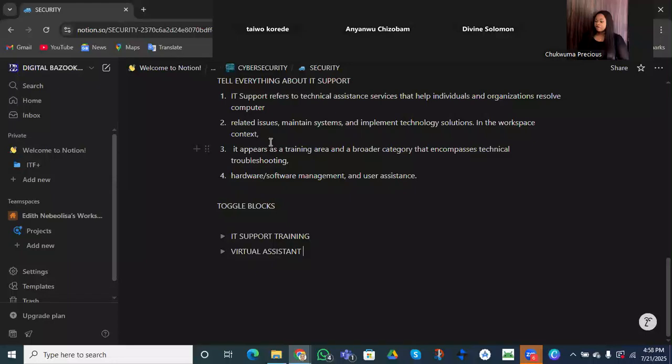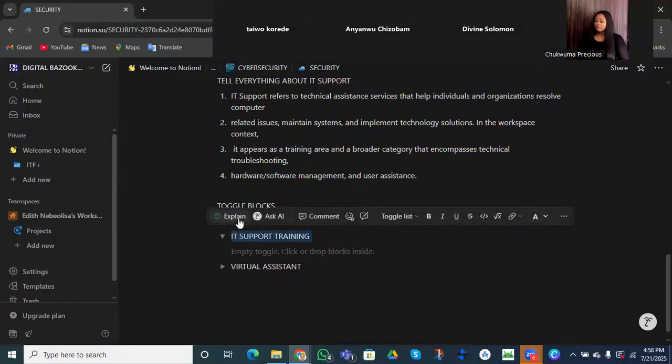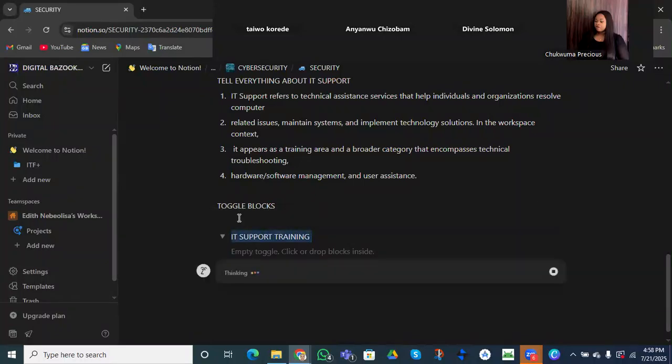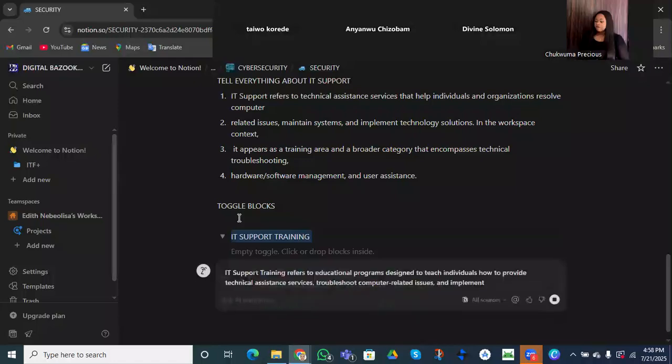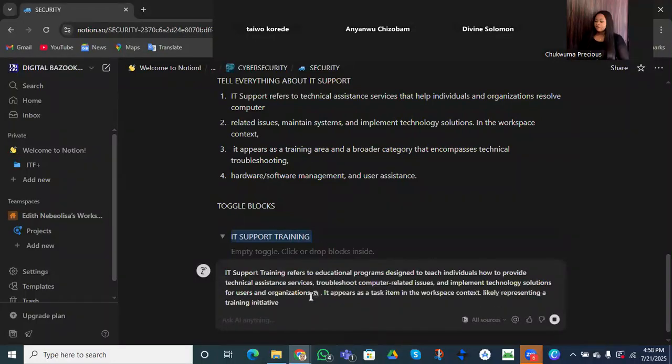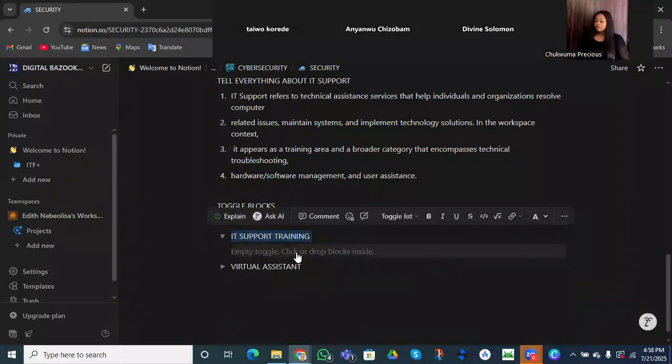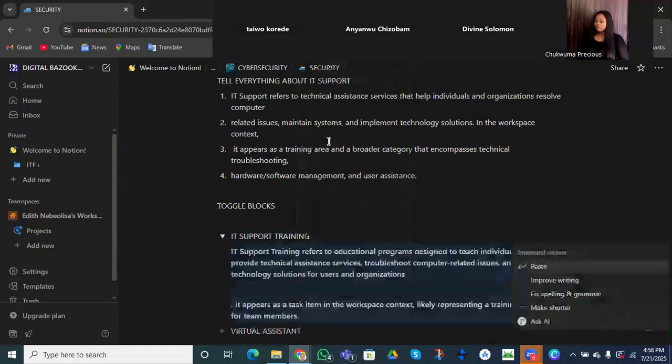So now how do I start using this toggle list? I can come to this place now and I will ask AI to explain what is an IT support, right? So when he explains what is an IT support, I can copy it, right? Let's say I copied it and I put it up in my toggle list, right? Is that clear? So I put it up in my toggle list.